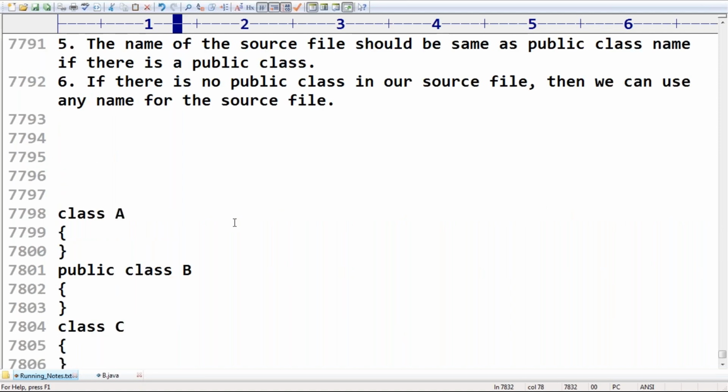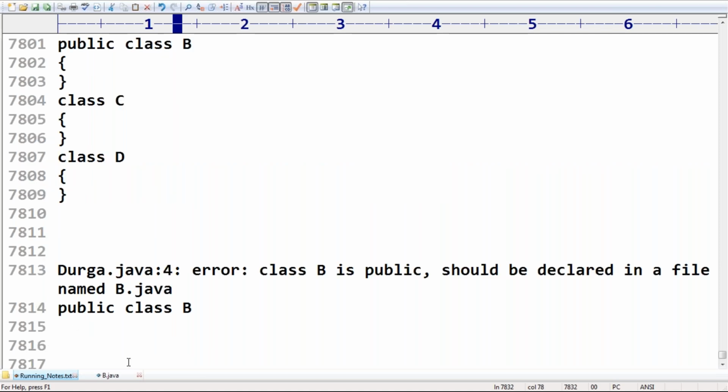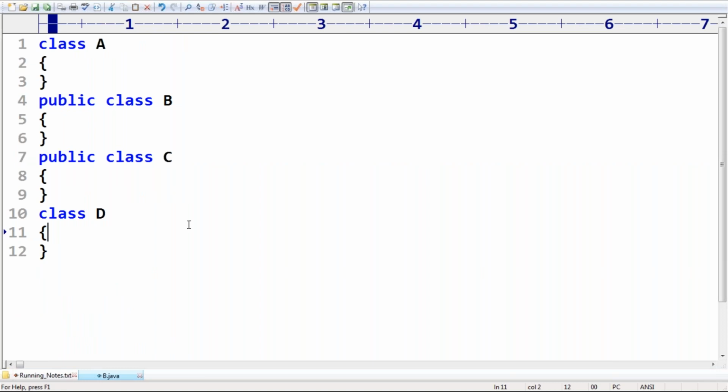Up to this we covered only one point: a Java program can contain any number of classes, but at most one class should be declared as public. If there is a public class, the name of the program and the name of the public class must match. If there is no public class, there are no restrictions at all; any name we can use. So if there is no public class, what will happen? If one public class is there, what is the name of the program? If two public classes are there, what will happen?